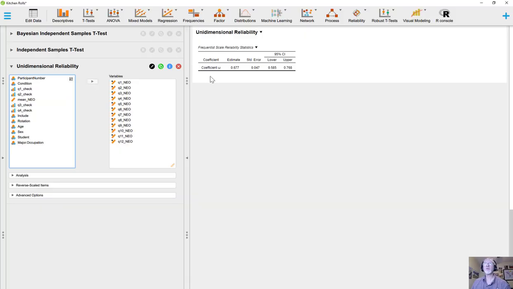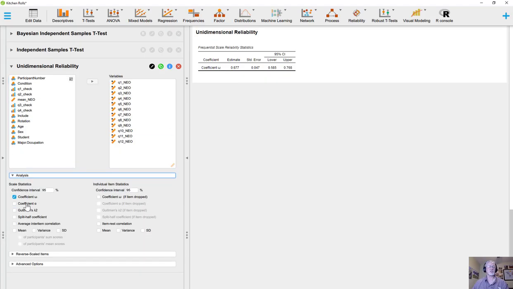What has been assessed by JASP is what's called coefficient omega. It's also called McDonald's omega, since McDonald was the person that put forth this particular statistic. There is another measure, alpha, which has traditionally been much more widely used, and that's called coefficient alpha.